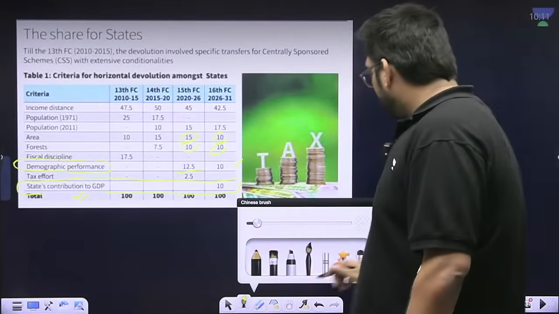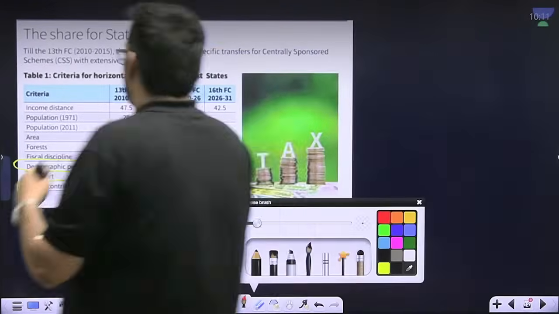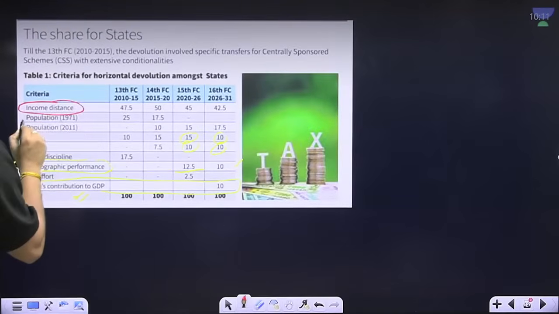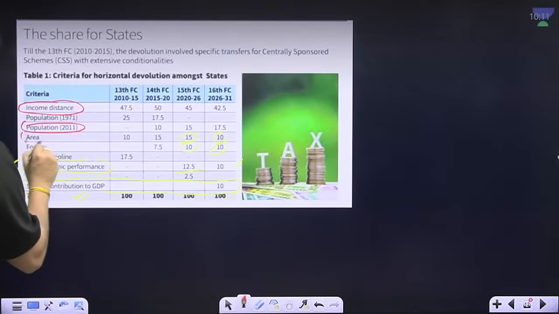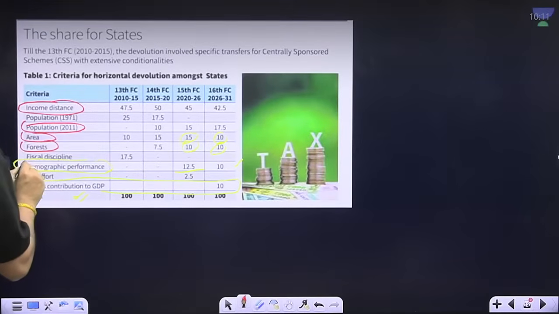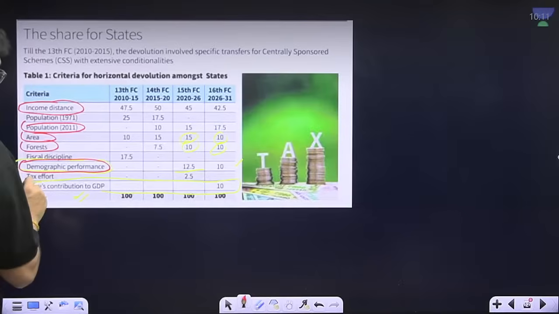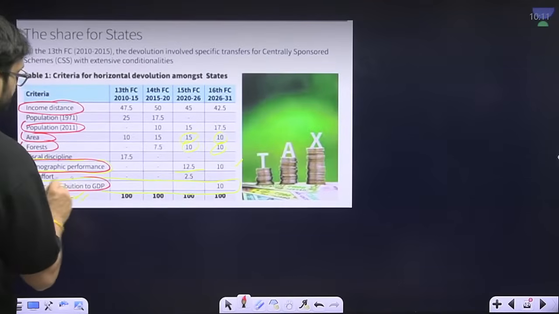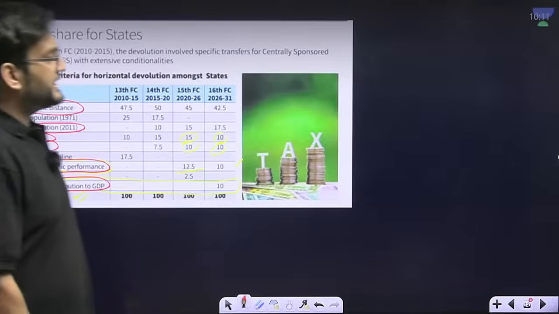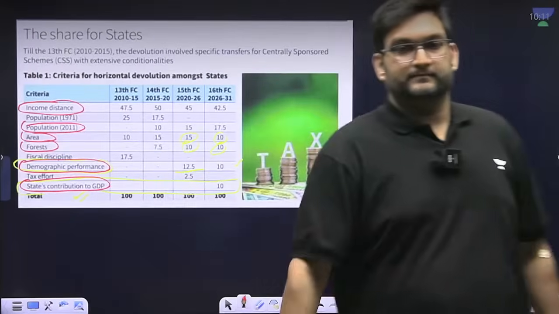So if I mark it in red for you, see income distance, population, area, forest, the aspect of demographic performance and state's contribution to GDP are the new indicators which have been taken into consideration.